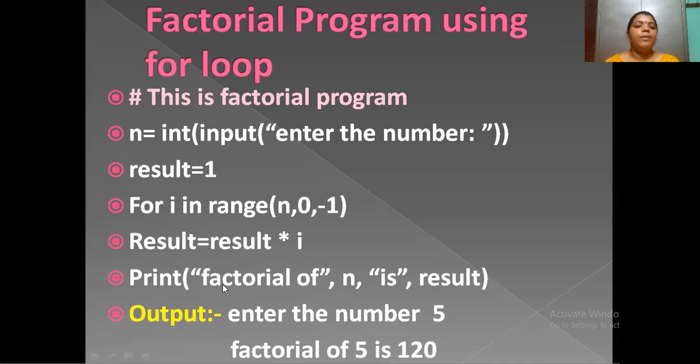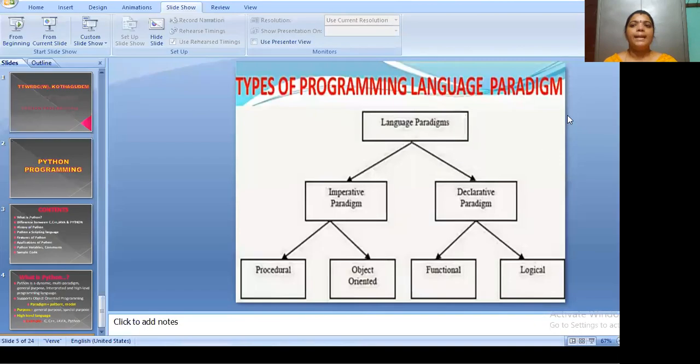Okay, print. To print the factorial number, we need to write a print statement. Why we are using print means, to display the output, we are using the print statement. So here factorial of n is result. So here is the output displayed over here. Enter the number 5. So what is the factorial of 5 means 120.